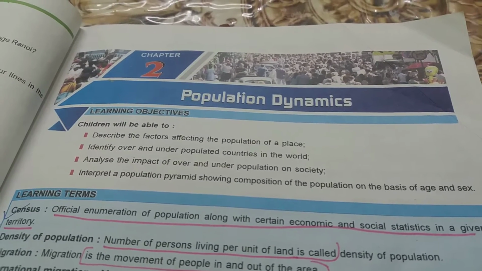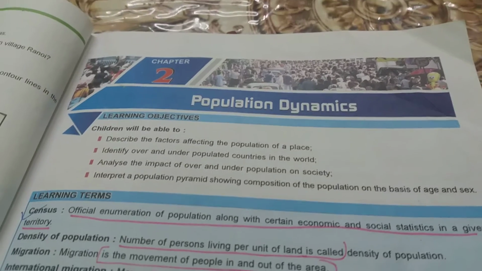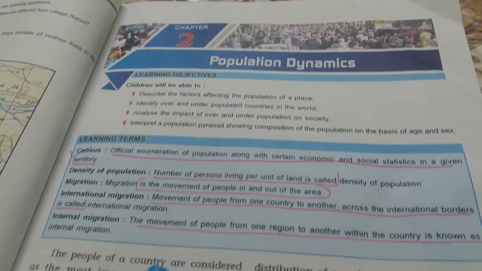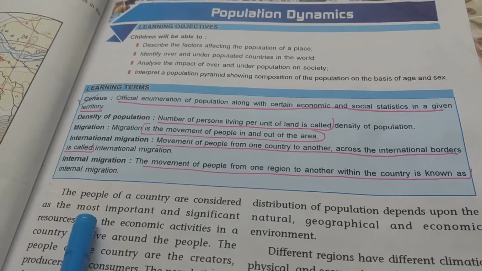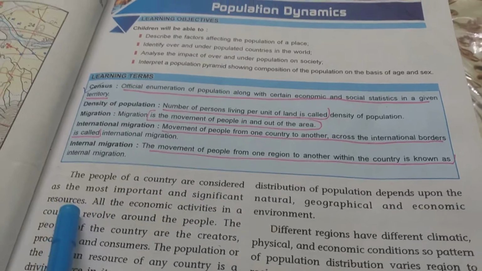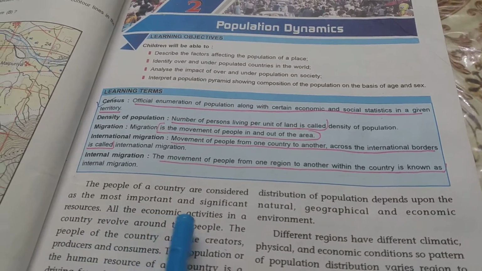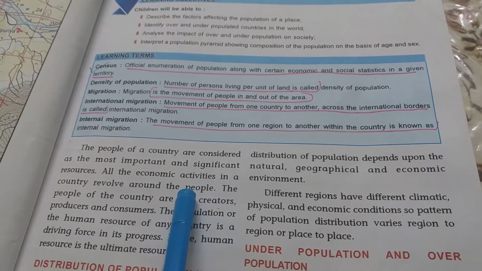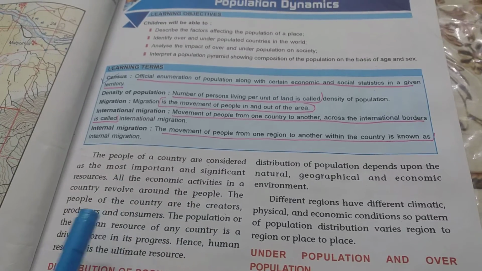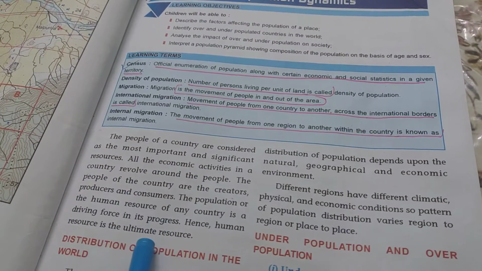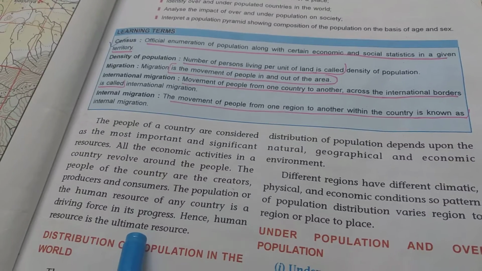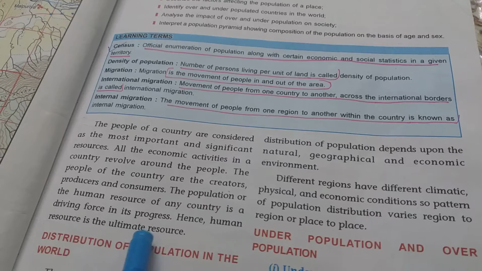Today we are going to study chapter 2, that is Population Dynamics. The people of a country are considered as the most important and significant resources. All the economic activities in the country revolve around the people. So children, the people of the country are considered as the most important asset of the country. They are the most important resource of the country.